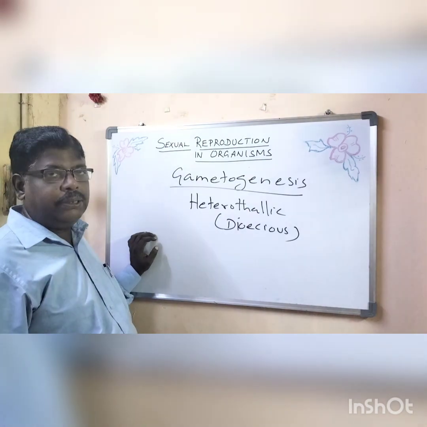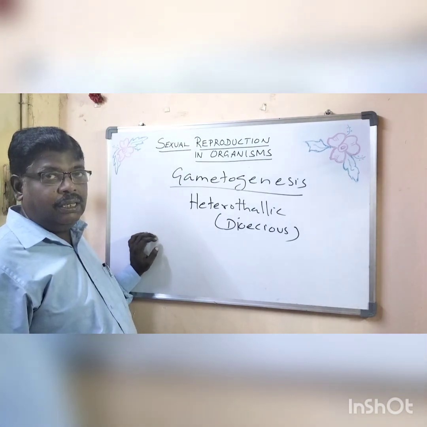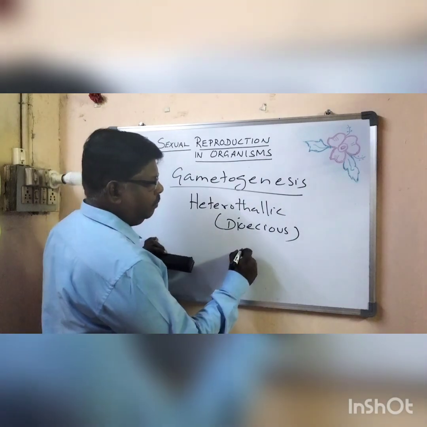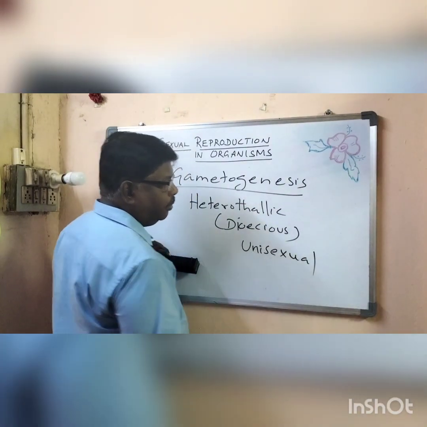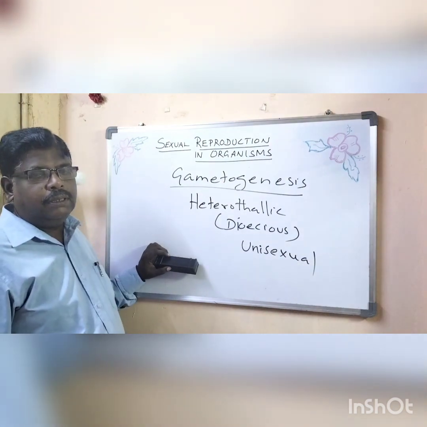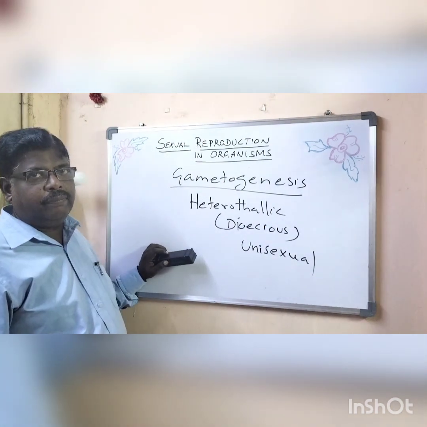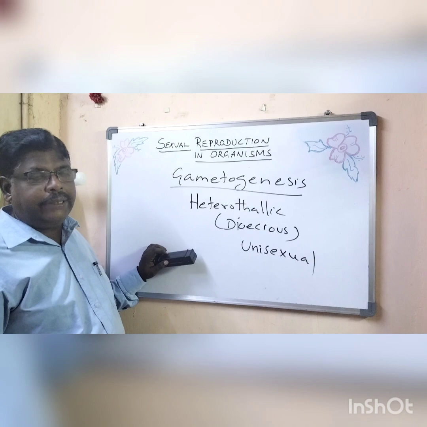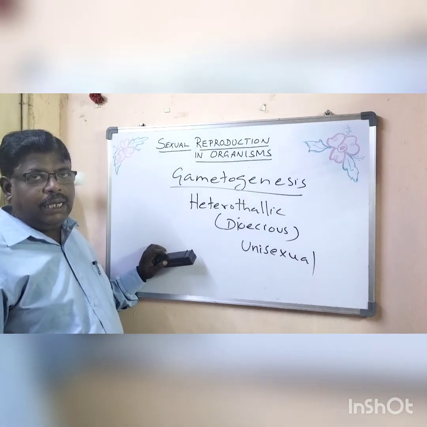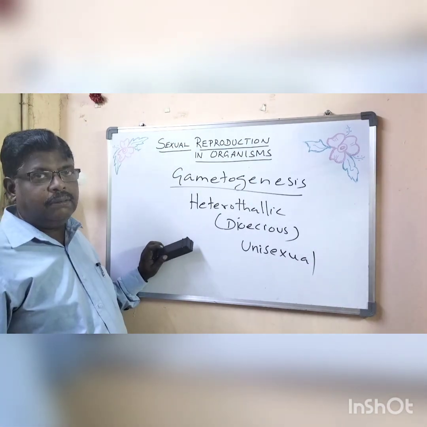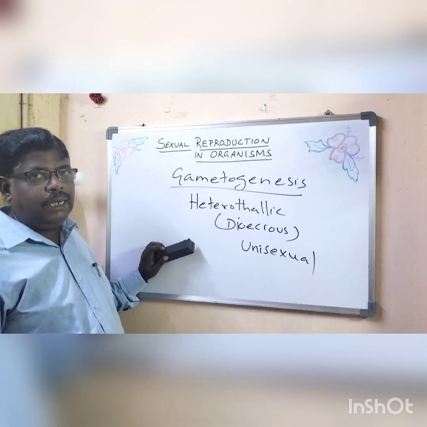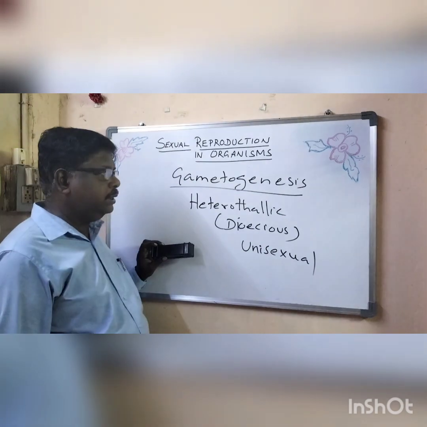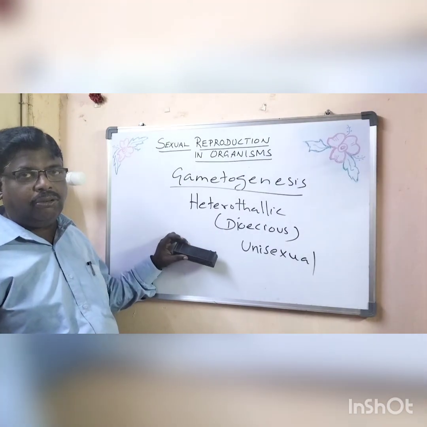That condition is called heterothallic or dioecious, and the condition is said to be unisexual. In pteridophytes, gymnosperms, angiosperms, the higher order organisms follow this pattern, where there is a separate male and female plant having their respective organs.